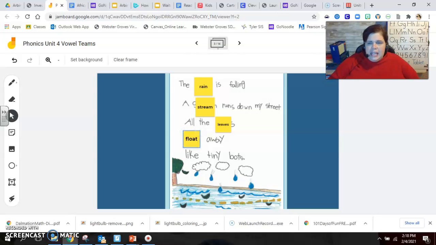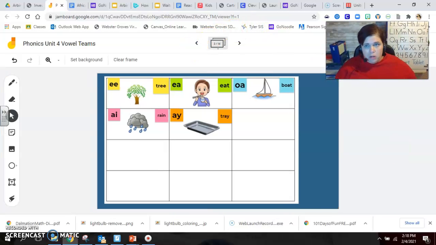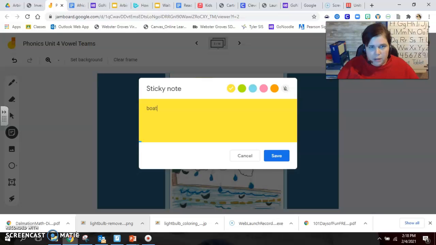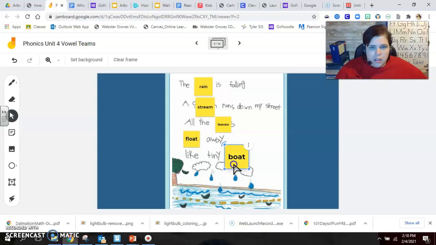Like tiny boats. Well, actually, if you read this word the way it's written, it's bots. We know that's not right. It's boats. And lucky for us, we actually use the word boat on our vowel team linking chart. So we see this OA in the word boat. How easy peasy is that for us to fix? Let's go ahead and do it. Perfection. All right, let's go back and reread and make sure we got them all.